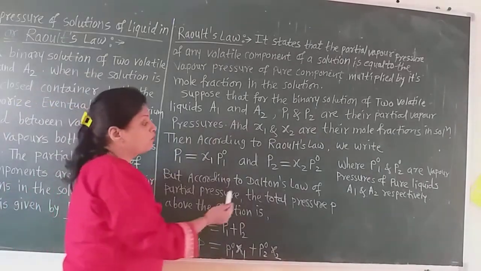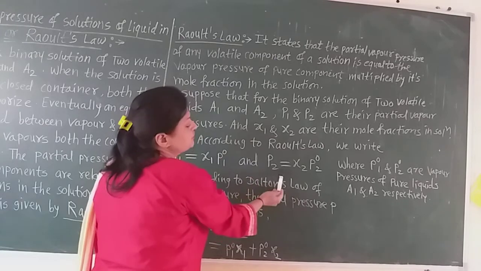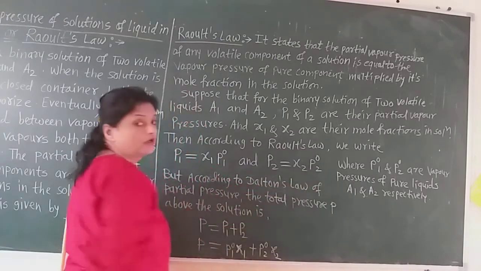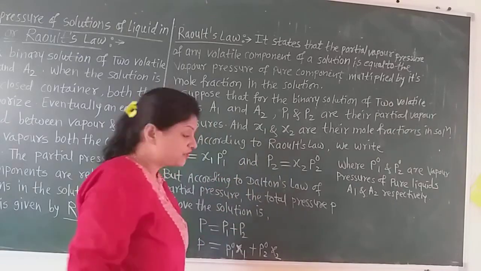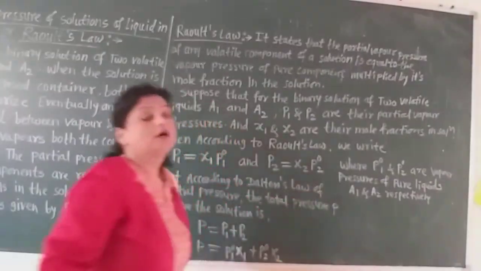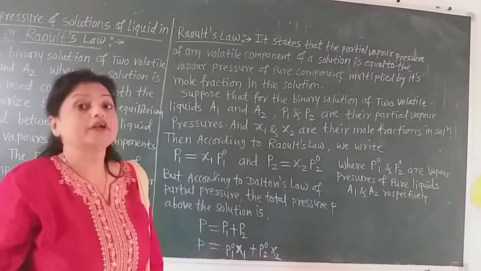And also for A2, P2 is equal to X2 into P02, where P2 is the partial vapor pressure of A2, X2 is the mole fraction, and P02 is the vapor pressure of pure component A2.